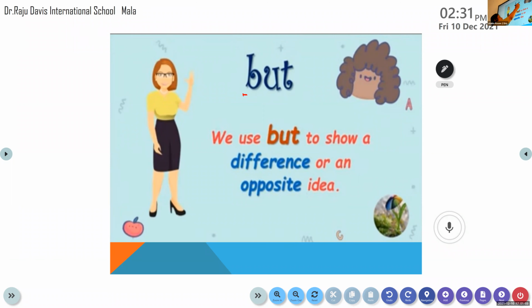So let's move on to the conjunction but. But is also a conjunction, but it is used in a different context. All the words don't have the same meaning. But is used in a sentence when the two sentences are of different ideas or of opposite ideas, then we make use of the conjunction but. Clear?